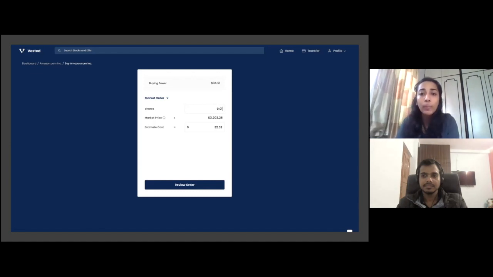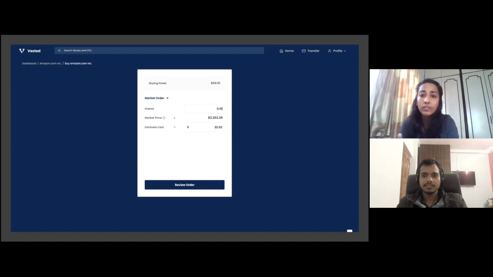Here you see the buying power, as in how much amount is there in your Vested wallet. For example, if you have something around $34 in your Vested wallet, you won't be able to buy one Amazon share, because it costs something around $3,200 to $3,400 for one share. But as we mentioned in the previous slide, you can buy a fraction of an Amazon share. With $30 to $34, you can buy something around 0.01 share of Amazon, which will cost you around $32.